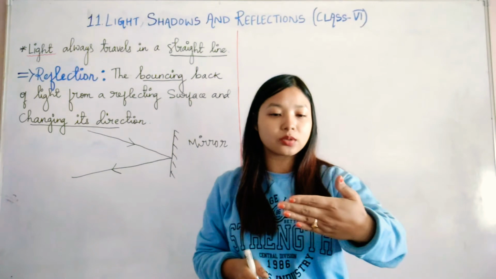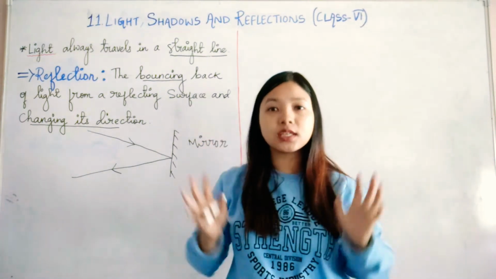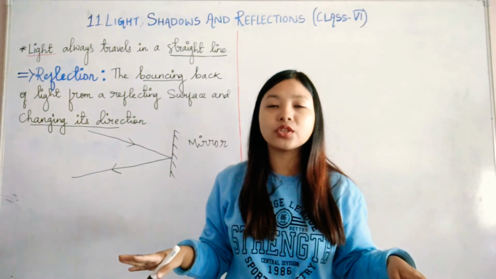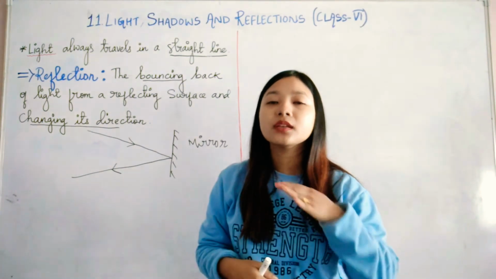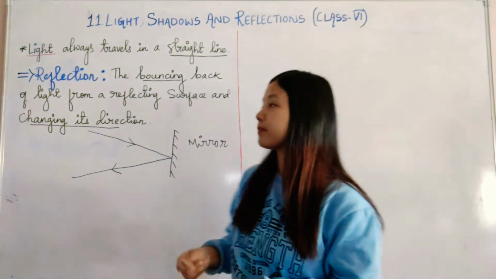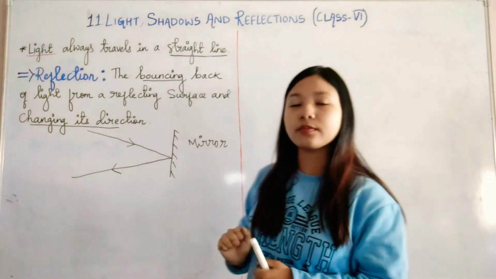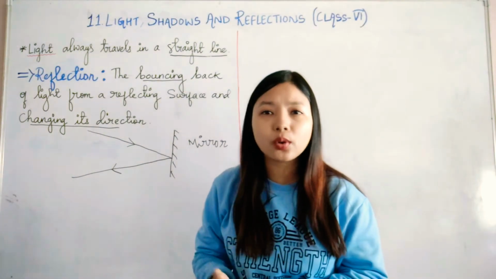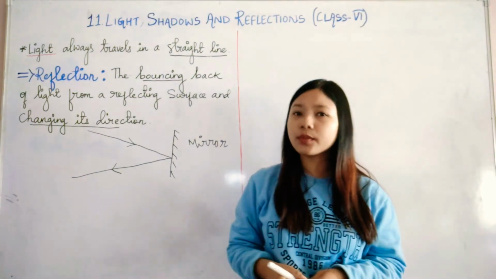Stainless steel plate also, if you try to see, you will see your image. On clear still water, we can see our image. So these are some of the reflecting surfaces where we can see the image. Using this phenomenon of reflection, and there are various laws of reflection also which you will come across in your further classes.